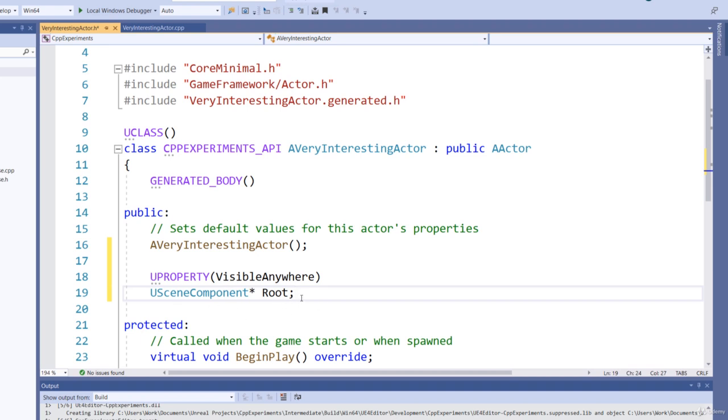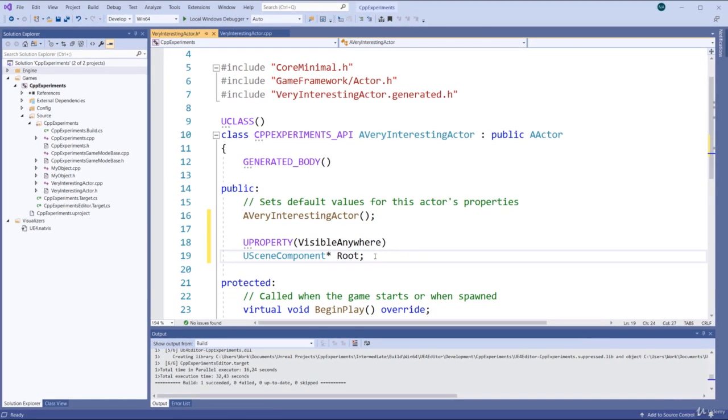We'll still be able to edit what is on the component because that will be visible. This does not determine what is editable or not on the actual component. This relates to this property, and in this case, this is a pointer. More on that in the next video. For now, we want this to be visible anywhere, and I'll build this.